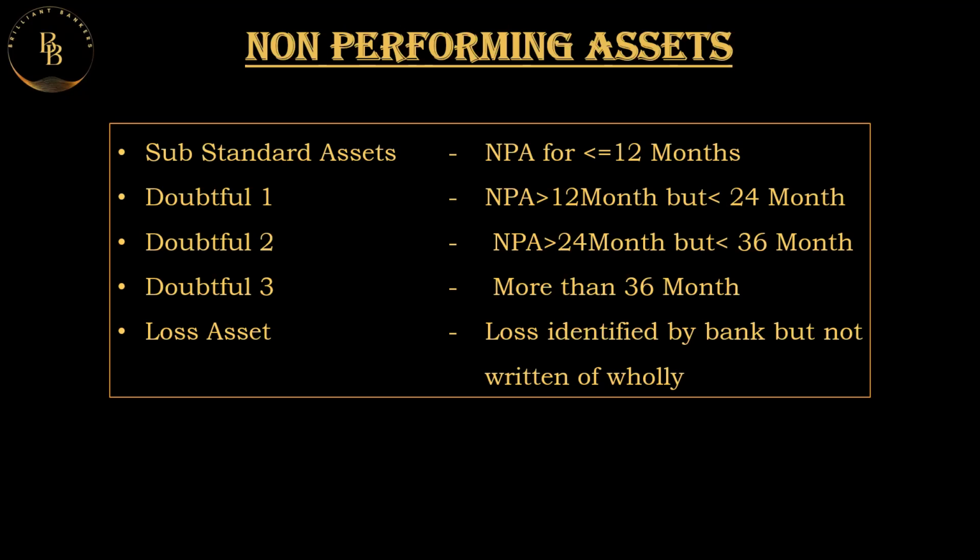Doubtful 1 will be the period of the initial 12 months after the completion of the substandard period, that is, up to the 24th month. Doubtful 2 is after the completion of doubtful 1, for a period of 24 months, and doubtful 3 is after that, a total period of 36 months. What is a loss asset? A loss asset is always identified by the bank, and it is to be written off wholly, but this is not at the level of a bank's branch; it should be taken care of by the head office.